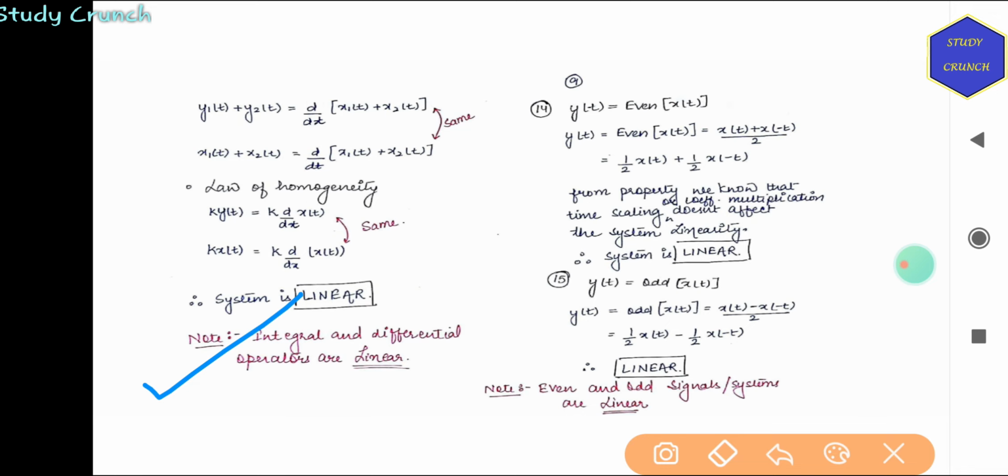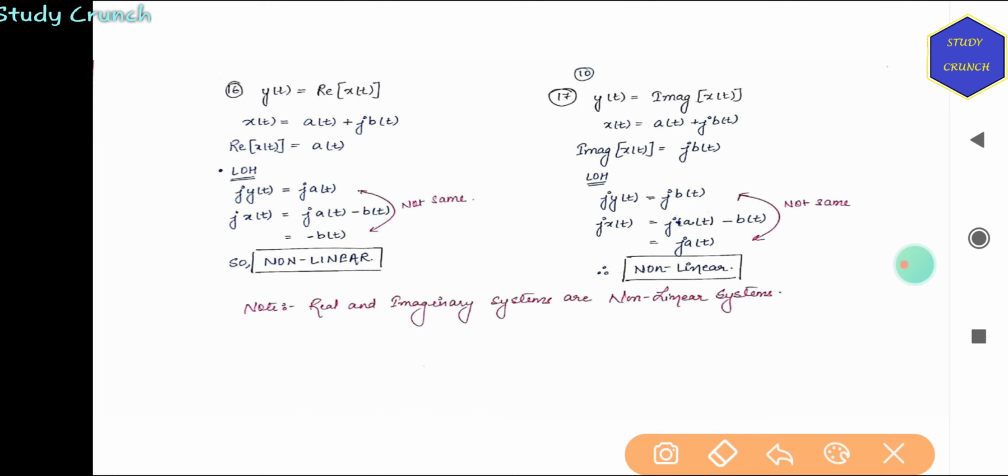So if we have the even part of x(t) or the odd part of x(t), that will also be linear. Real part and imaginary part are always non-linear systems. Those will never come equal. If we have real of x(t) or imaginary of x(t), both will not satisfy the law of additivity.